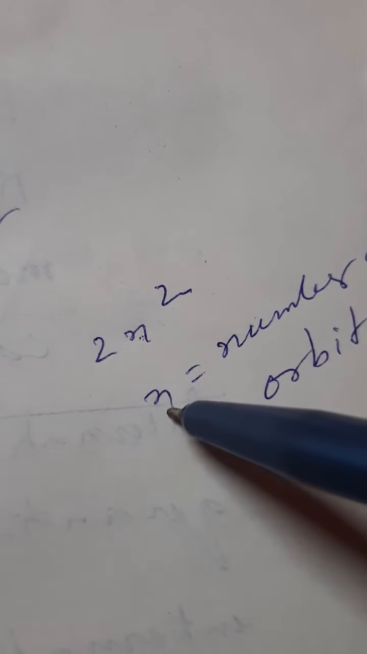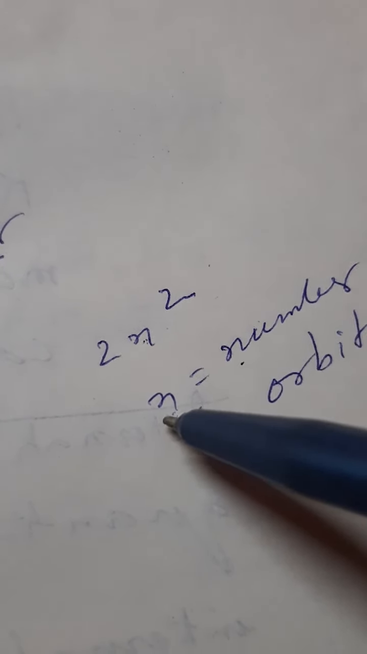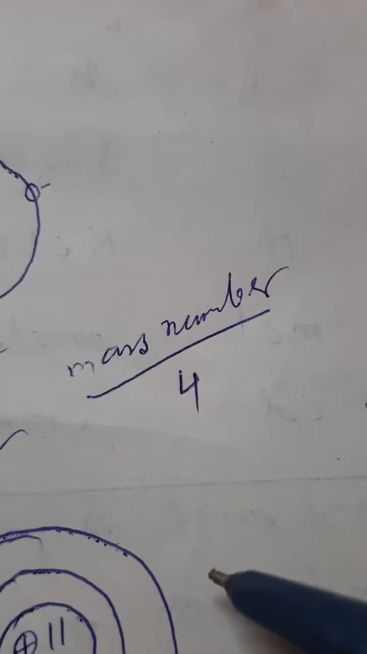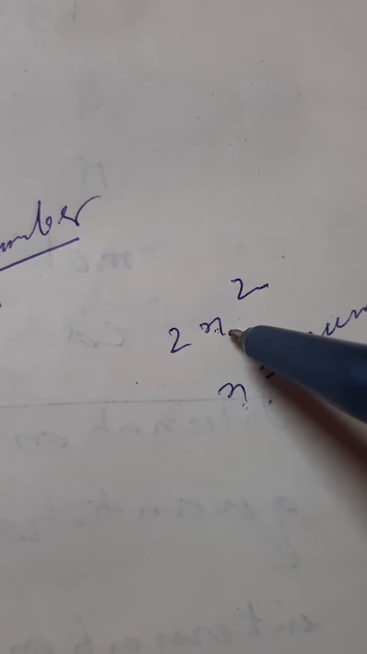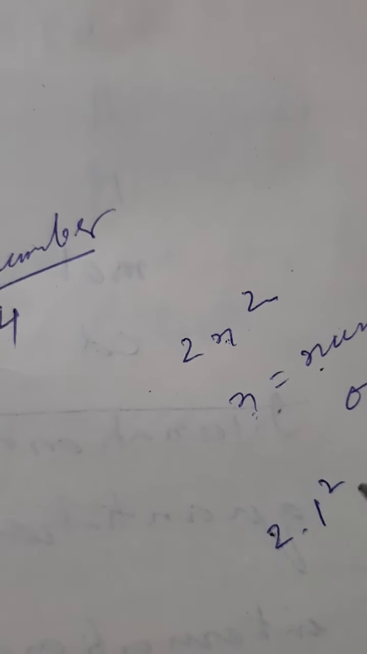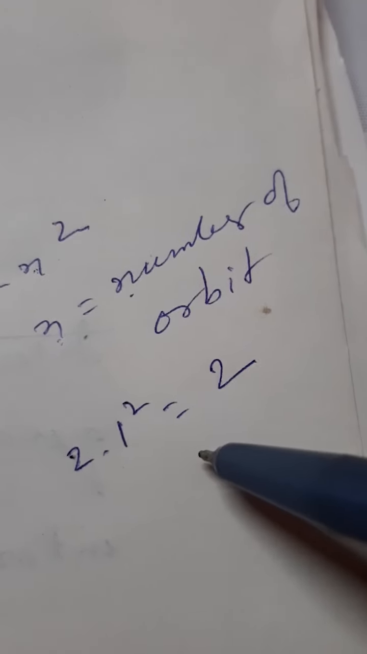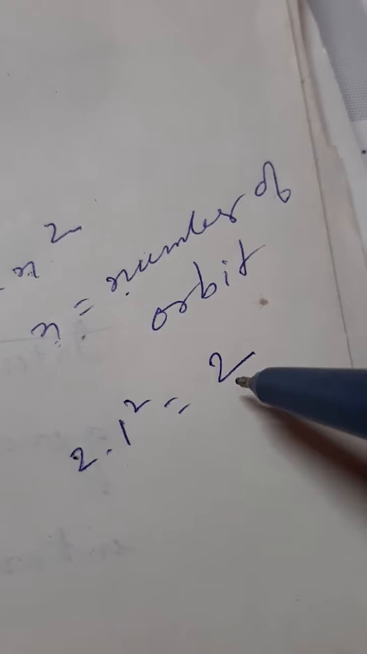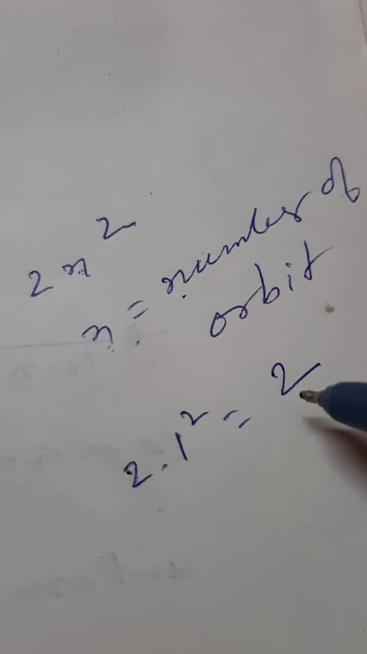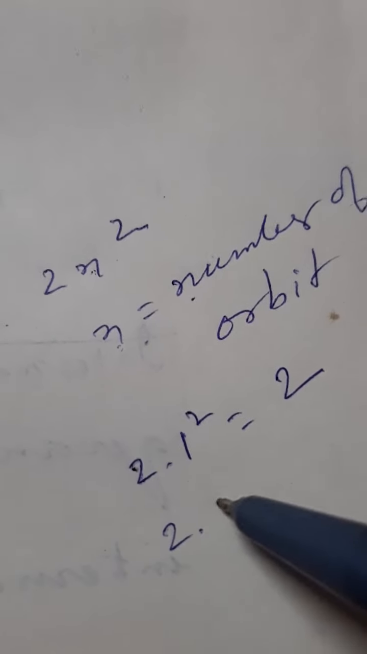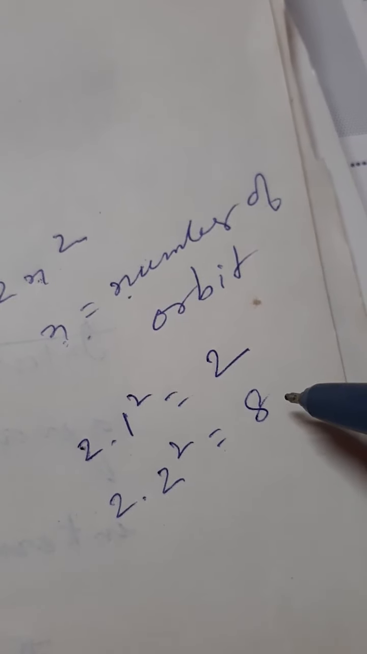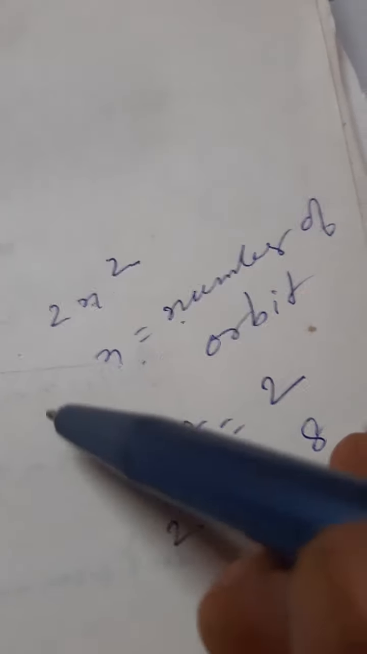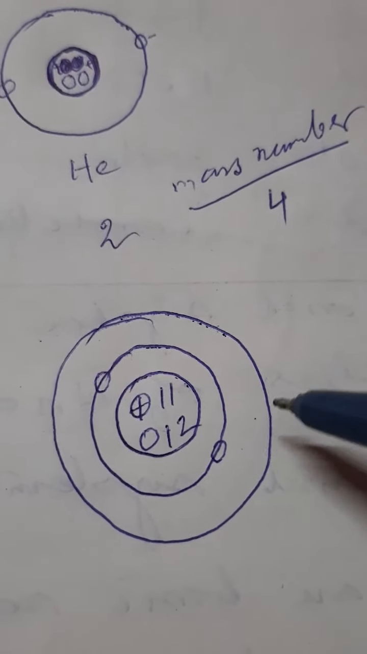Second means n equals 2. Let us start from the first orbit, where n equals 1. So 2 into 1 square equals 2. So there must be a maximum of 2 electrons in the first orbit. In the second orbit, 2 into 2 square equals 8. Not more than 8 electrons shall remain in the second orbit. Less than 8 electrons can remain there.